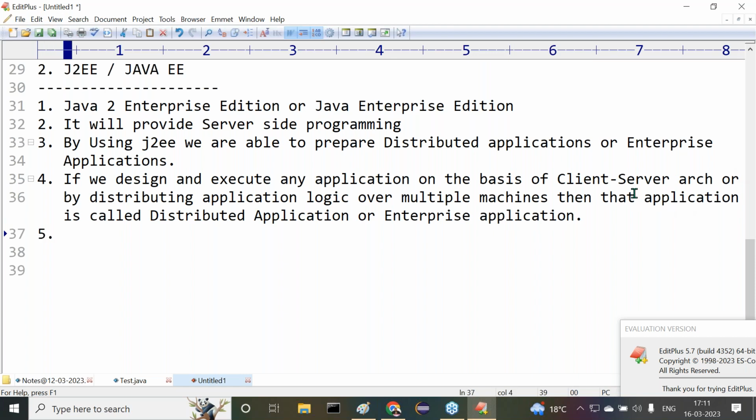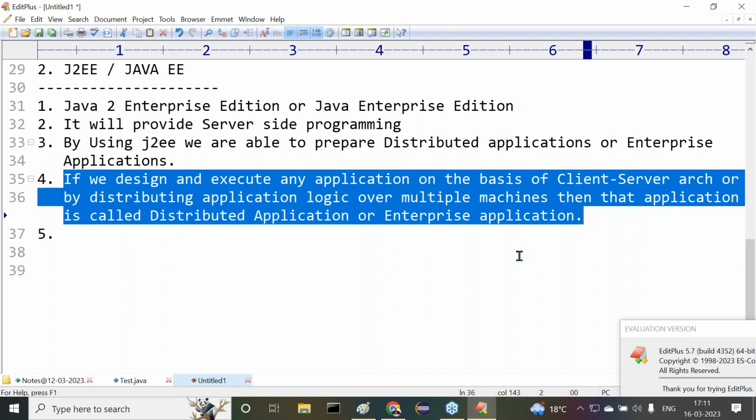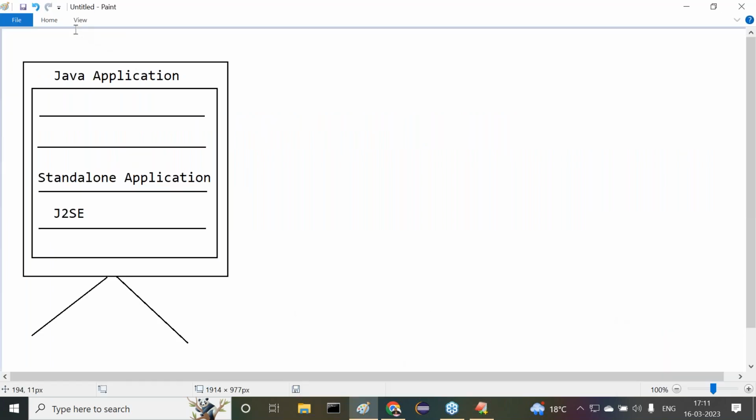Tell me what is the meaning of a distributed application or an enterprise application? If we design and execute any application on the basis of client server architecture, or by distributing application logic over multiple machines, then that application is called a distributed application or enterprise application. Let's say I want to prepare the diagram here.